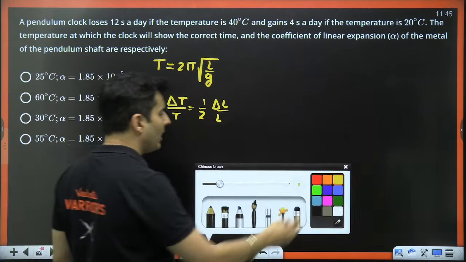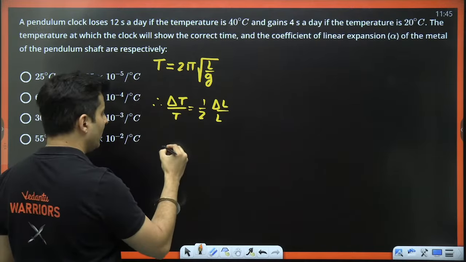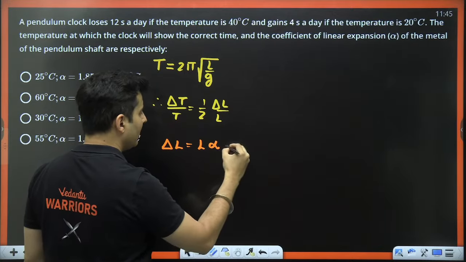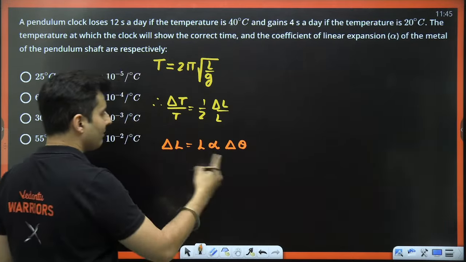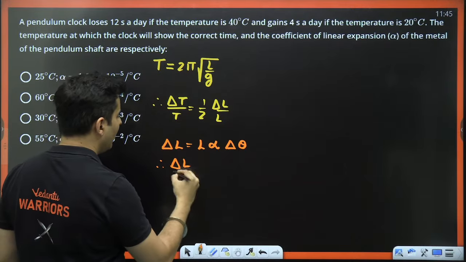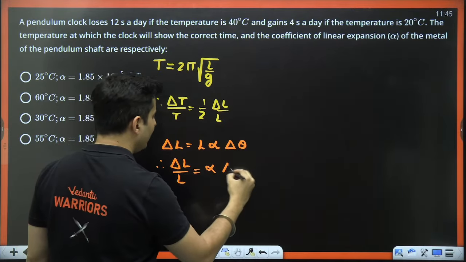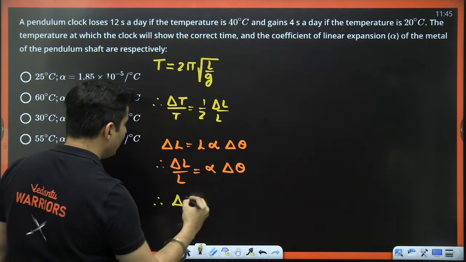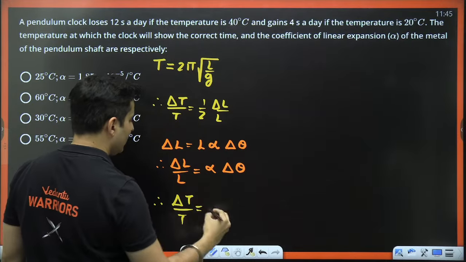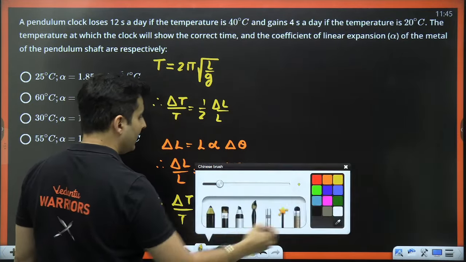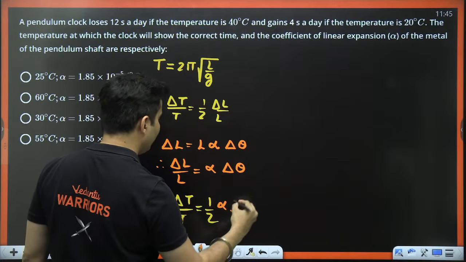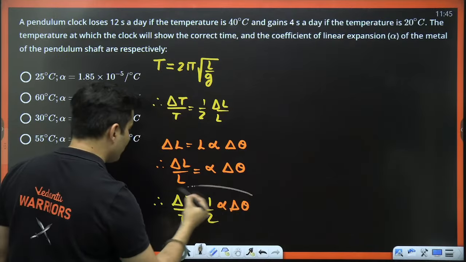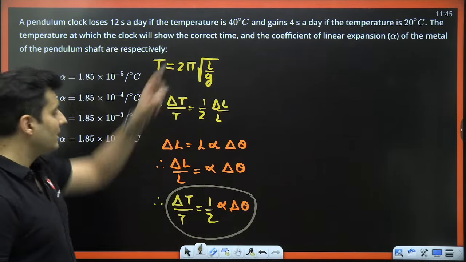But what is delta L by L? No worries. Remember, change in the length is original length times alpha times change of the temperature, right? So what will delta L by L be? It will be alpha into delta theta. Great. So the relative change in the time period is half times delta L by L, which I will put as alpha into change of the temperature. Now this is our main equation which we are going to use for both these scenarios.